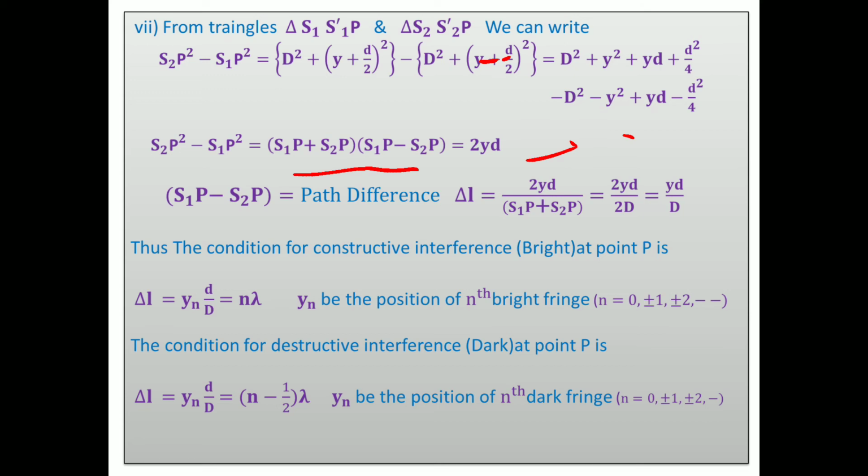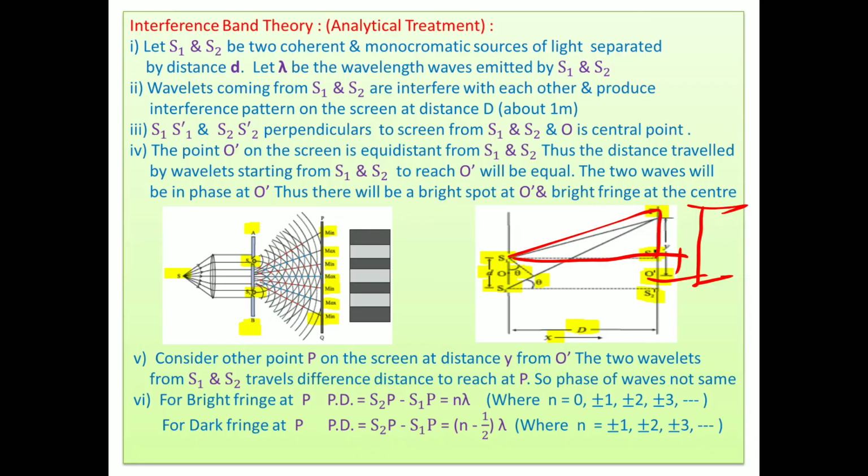But S1P and S2P are almost equal, so what is the conclusion? Let us say this distance is very large, about 1 meter, and the distance of the point P is in millimeters while distance D is in meters.